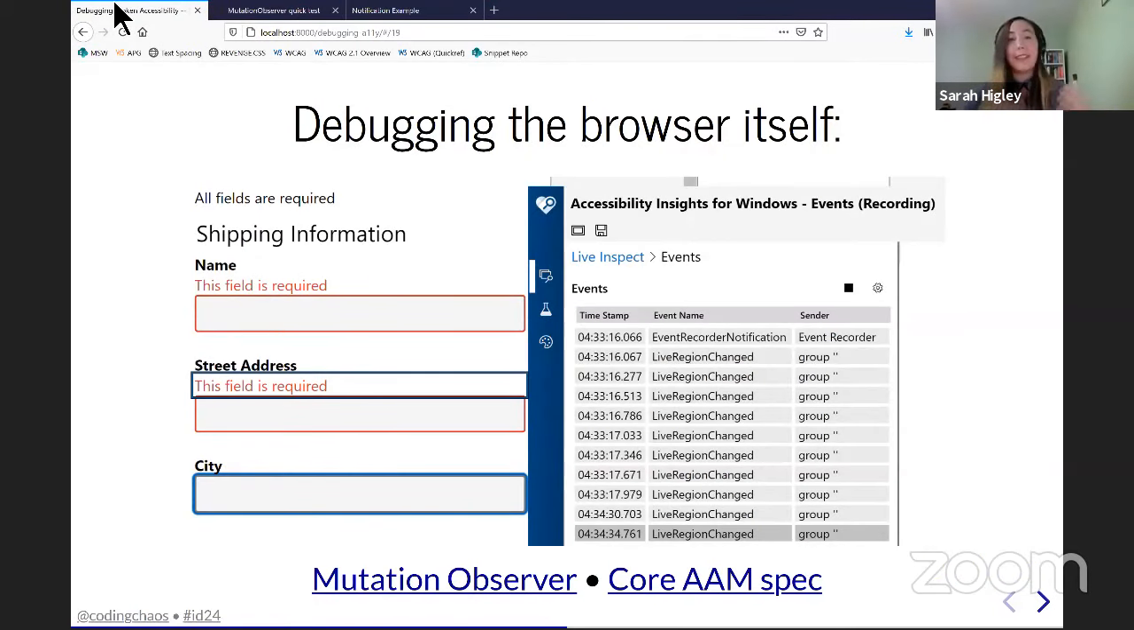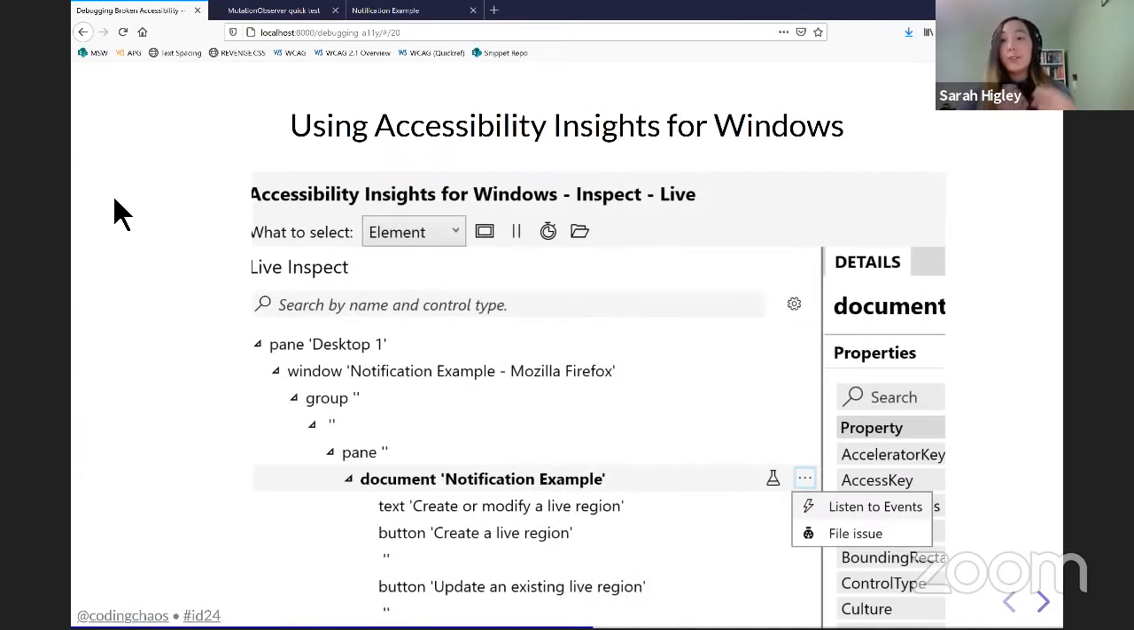If I find that everything is happening as expected, what I'll do at that point is I will use Accessibility Insights for Windows to actually look at whether the browser is firing the live region events that I would expect it to fire. So I can't demo this live, unfortunately, just because of the way I'm sharing my screen. So I added some screenshots to help. So what I do is go in Accessibility Insights. I would find, again, just to be clear, this is Accessibility Insights for Windows. It's not the browser tool, it's the desktop tool.